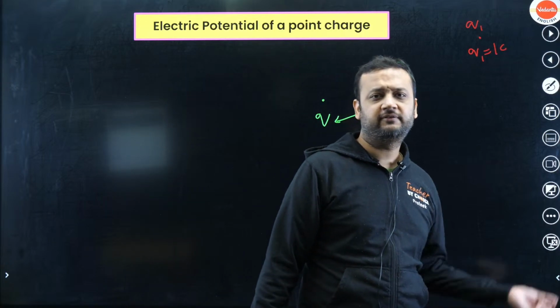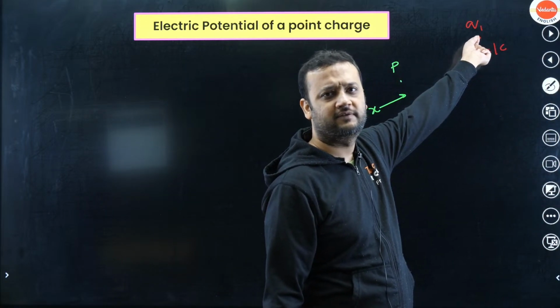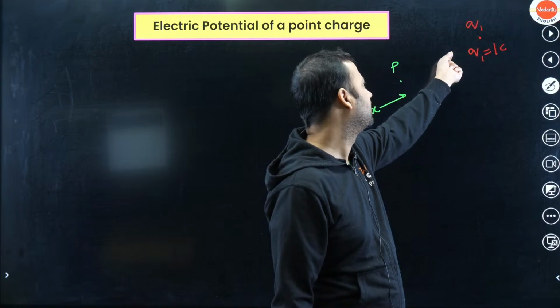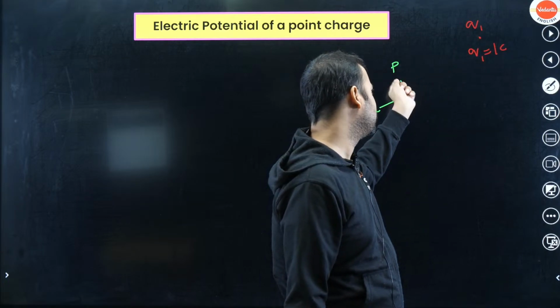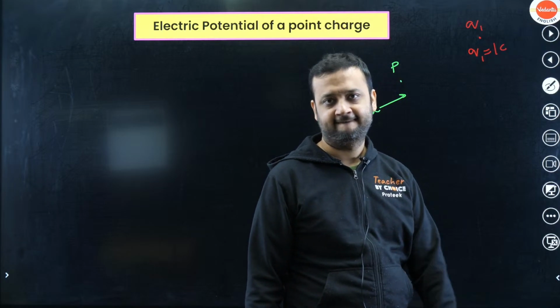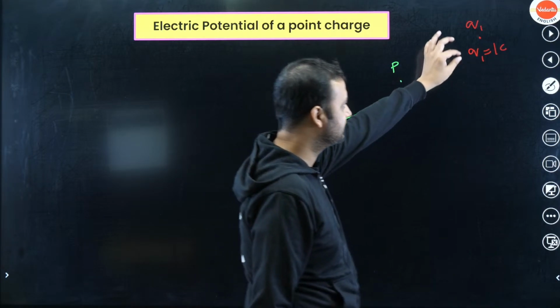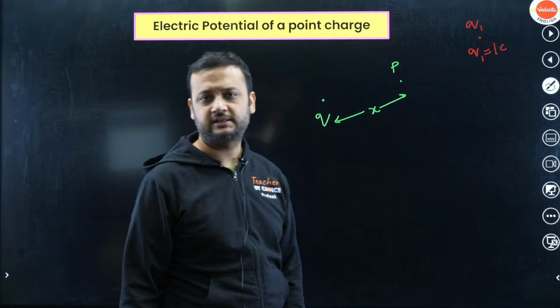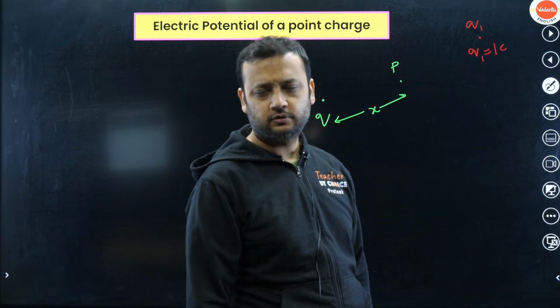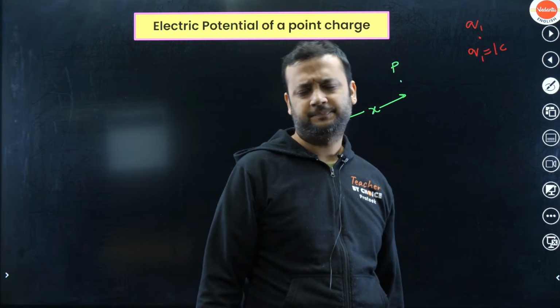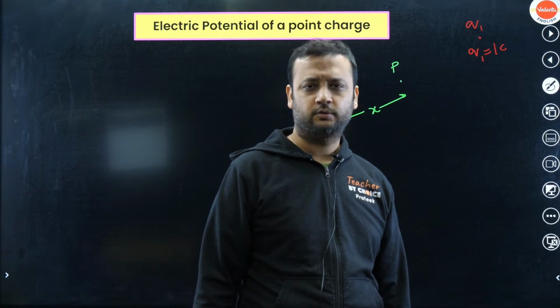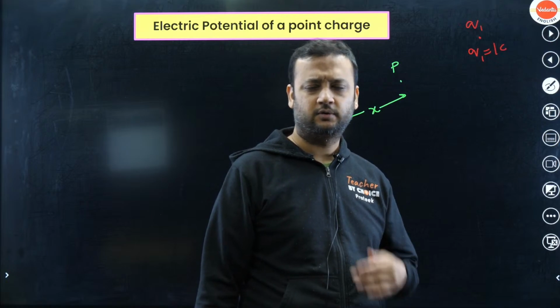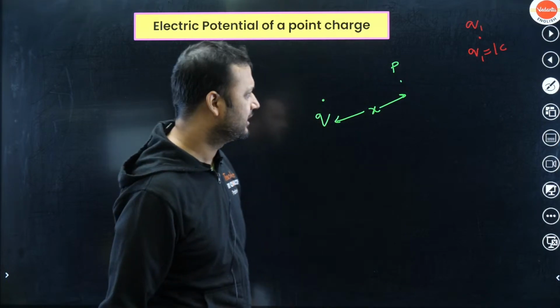Now someone starts bringing this charge q1 very slowly, and he slowly brings it and deposits this charge at P. So what we are going to do is calculate the work done by the external agent. As simple as that, we are going to calculate the work done by the external agent.